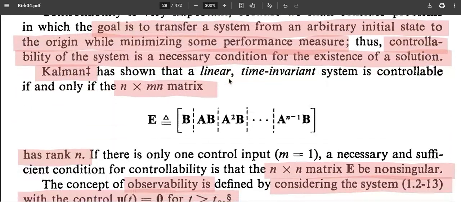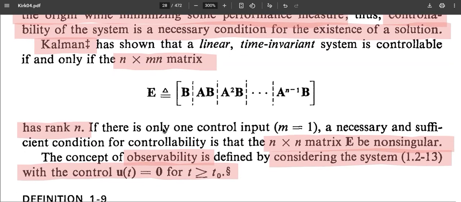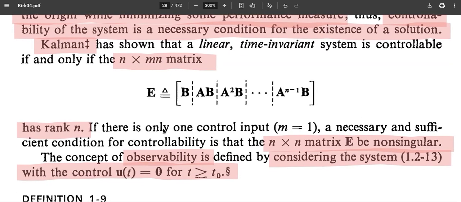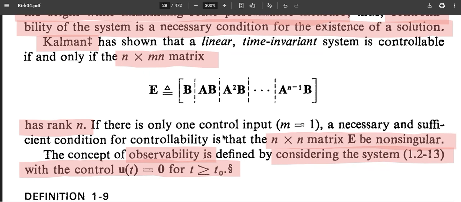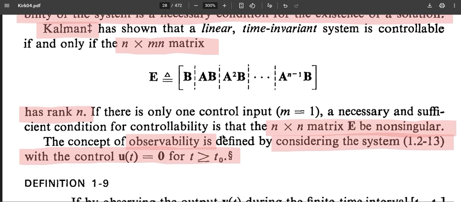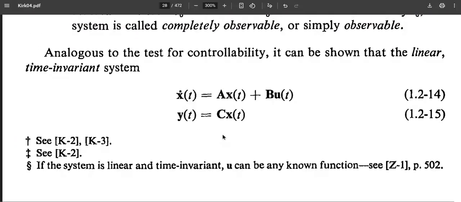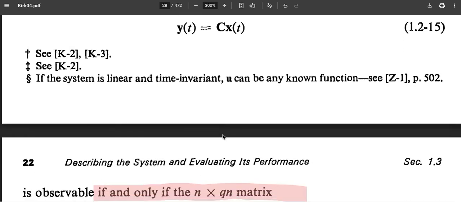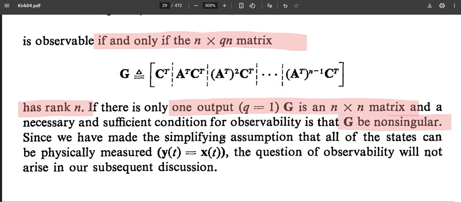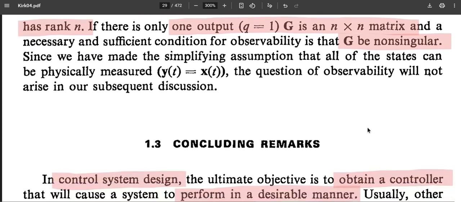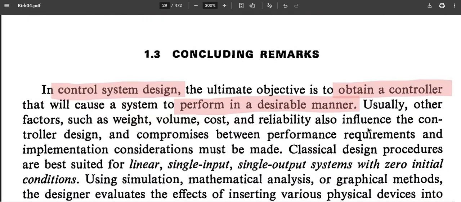Whether a system is controllable or not is defined by this matrix. If it is a single control input, there will be a single n cross n matrix, and that matrix should be non-singular to define controllability. If controllability is defined, it means that existence is defined. Similarly, an observability matrix is also defined here. For a single output, G has to be an n cross n matrix with non-singular characteristics. So these are some of the properties that I have just mentioned.